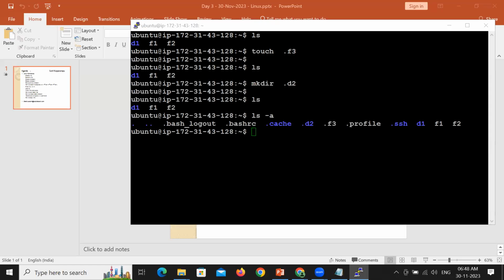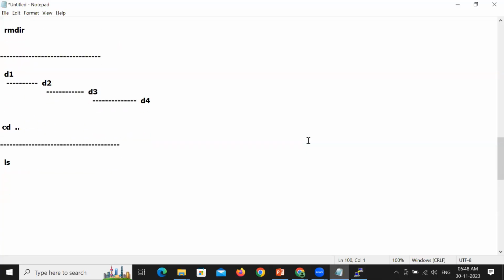So there are three listing options we have learned. The first one is ls, which will show you just the list of all the files and directories, just file names and directory names. ls -l stands for long list. It will give you more information about the files, like date and time, the size of the file, and permissions of the file.